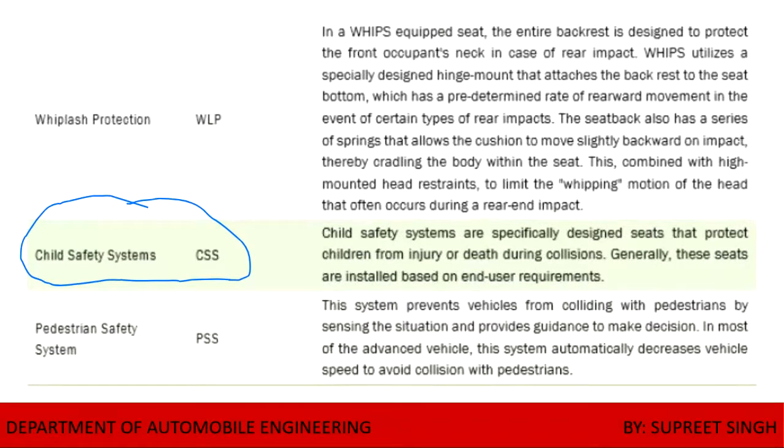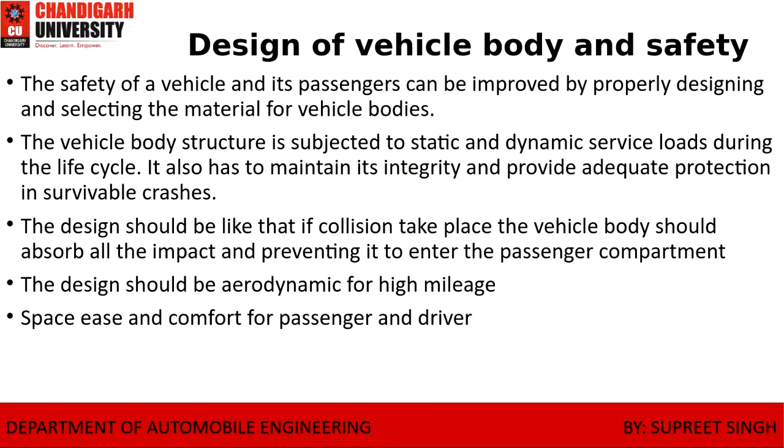It gives warnings through a whistling system to the pedestrian also. And sometimes in smart vehicles, like the BMW, the Rolls-Royce, or the e-tron, these models have such a pedestrian system facility that the vehicle gets halted, it stops over there. So guys, the next topic is design of the vehicle body and safety. They can be improved by selecting the material for the vehicle body. I'm covering this point, I'm keeping the pointer over there.